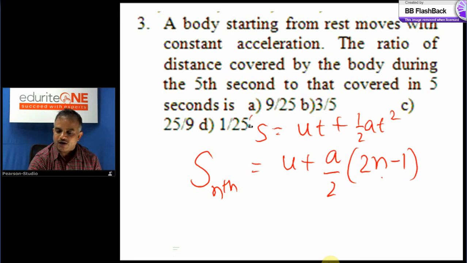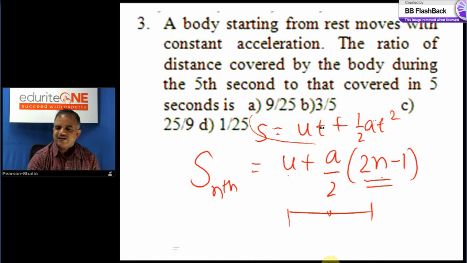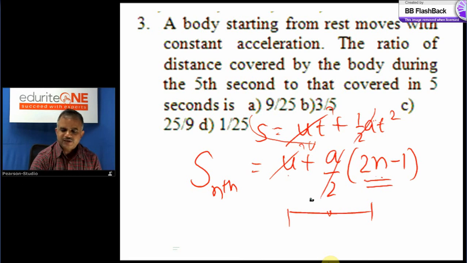So if you want a particular interval, use this formula. If the journey takes 2 hours only, then during the second hour, use this formula. In 2 hours, use this formula. So t equal to 2, if you use it here, it will give total distance traveled. n equal to 2 if you use it gives the distance during the second hour. Hope you understood these two formulas. Now the body starts from rest, so this is gone because u is 0. Actually, there is a direct shortcut formula I can give you, but how you get that shortcut I also wanted to show you. Very simple.